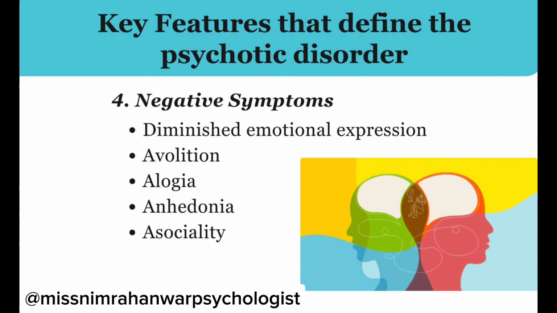Second, alogia is manifested by diminished speech output, meaning a patient with this negative symptom is totally stuporous and doesn't respond to anything. Anhedonia is the decreased ability to experience pleasure from positive stimuli or a degradation in the recollection of pleasure previously experienced, meaning lack of pleasure is anhedonia. Asociality, as the name indicates, refers to the apparent lack of interest in social interactions and may be associated with avolition. It means a client with the negative symptom of asociality shows social withdrawal.